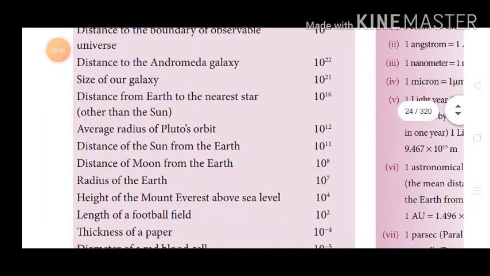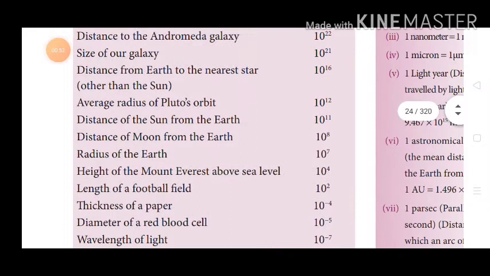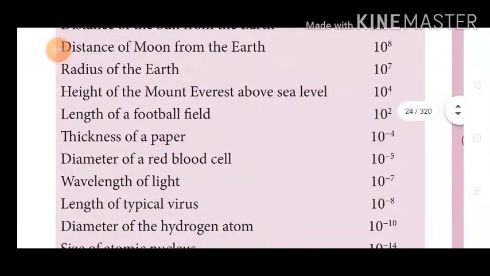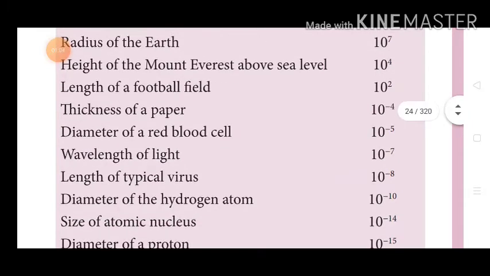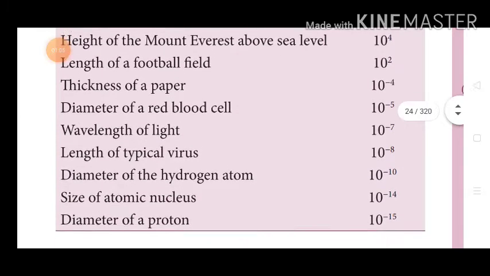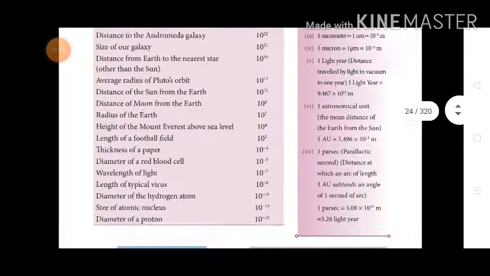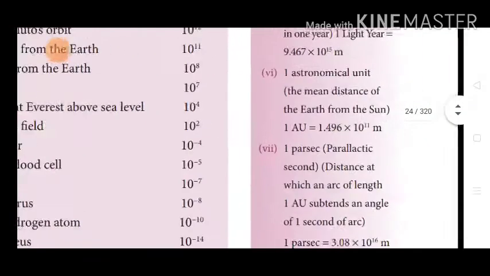Likewise, radius of earth is 10 power 7 meter. And small values are also given. What is a small value? Thickness of paper is 10 power minus 4 meter. Diameter of the hydrogen atom is 10 power minus 10 meter. Diameter of proton is 10 power minus 15 meter. Likewise given. Also you have to go through it.